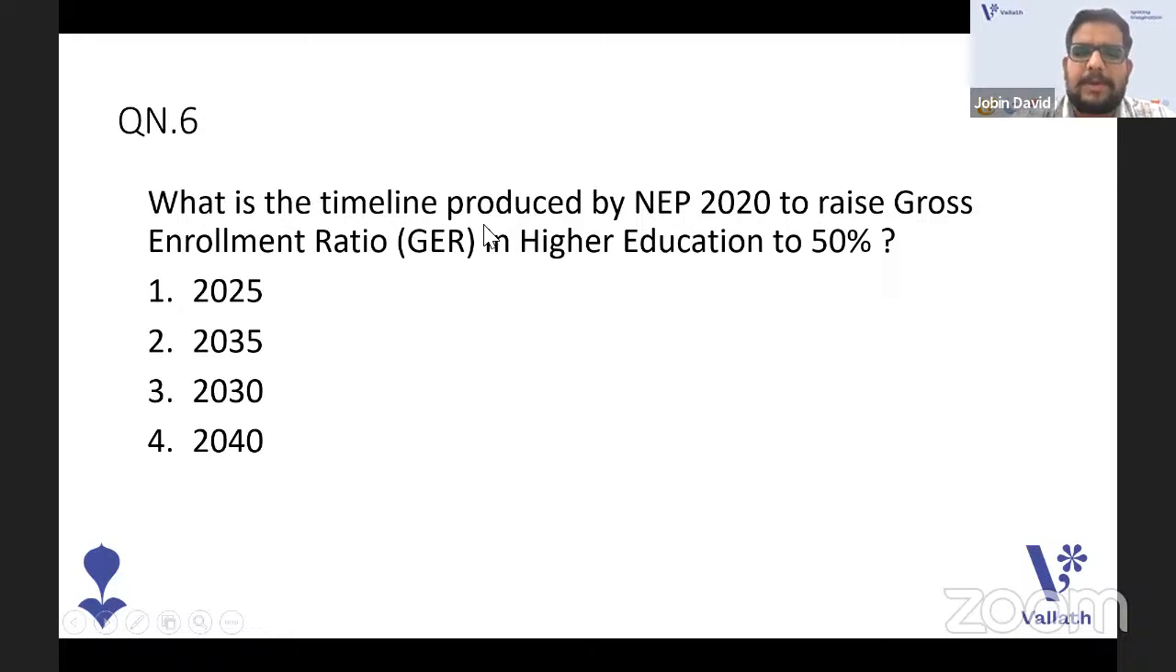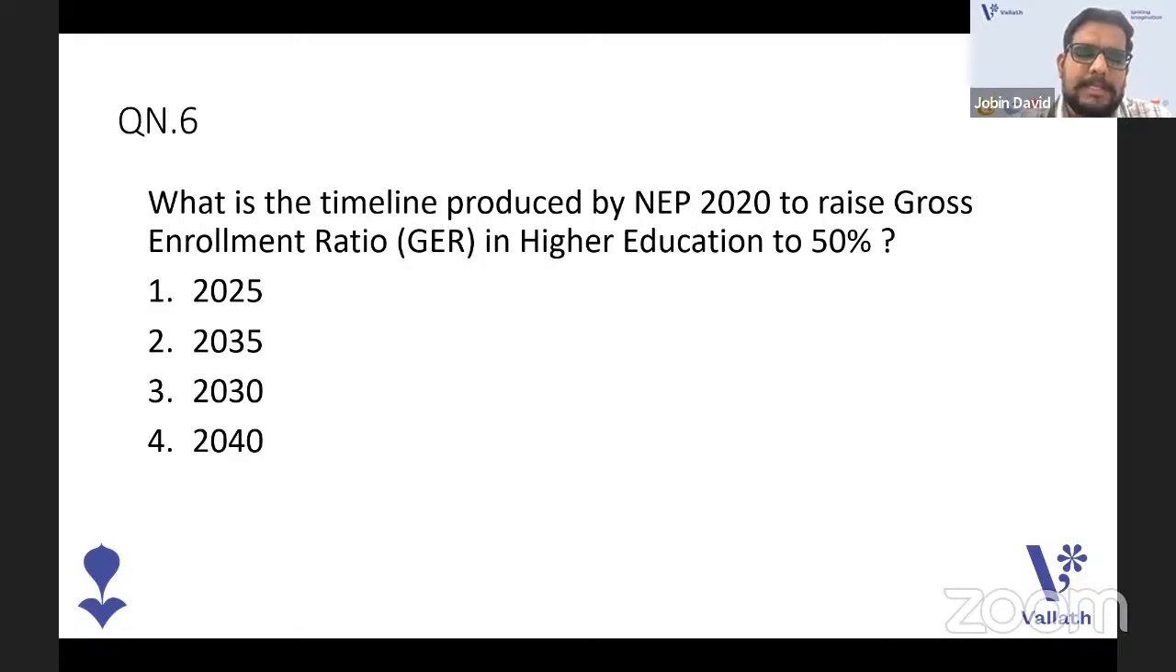What is the timeline proposed by NEP 2020 to raise the gross enrollment ratio in higher education to 50%? This gross enrollment ratio is very important. When you study for NET also, please consider this. NEP 2020 is very important, and higher education strategies are also very important. Please study in detail. You also have SDGs, which you should study in detail in people, development and environment. These are sure short questions that you can have in any SET or NET exam. So that is very important.